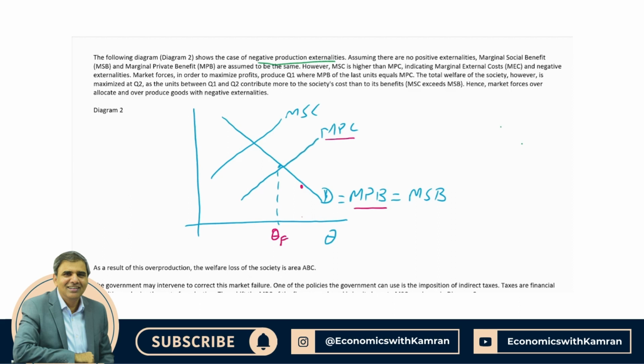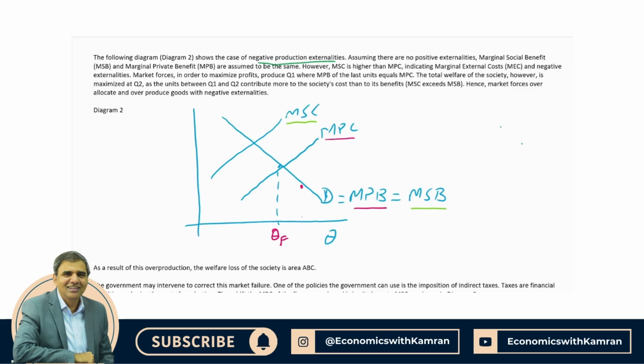These units will not be produced because these units will decrease profits. However, units between 0 and QF will be made by the firm. From society's point of view, society compares marginal social cost with marginal social benefit. They will produce as long as marginal social benefit is more than marginal social cost.